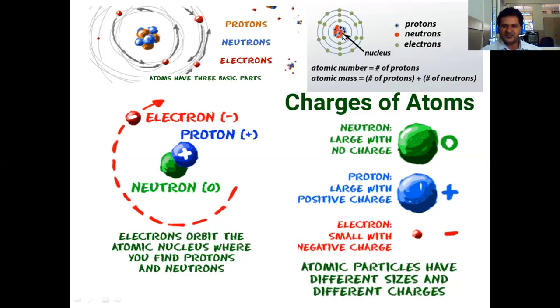Remember, protons are positively charged, electrons are negatively charged, and neutrons are neutral. They don't have any charge, but the numbers of protons and electrons in most cases are the same.